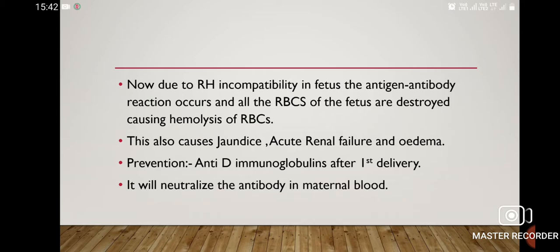Now, due to Rh incompatibility in the fetus, the antigen-antibody reaction occurs and all the RBCs of the fetus are destroyed, causing hemolysis of RBC. This also causes jaundice, acute renal failure, and edema in the fetus. This condition is prevented by giving anti-D immunoglobulins after the first delivery. It will neutralize the antibody in maternal blood. So the antibodies are neutralized and during the second delivery there will be no complication.